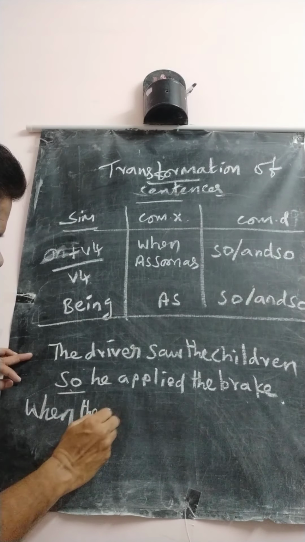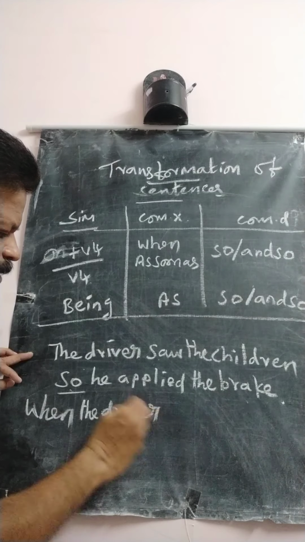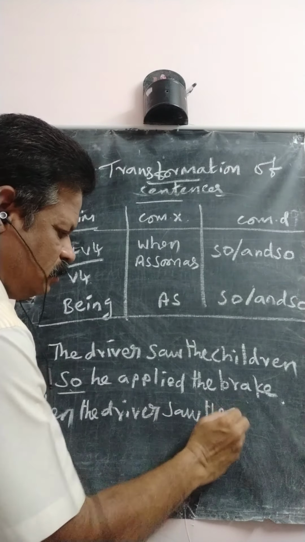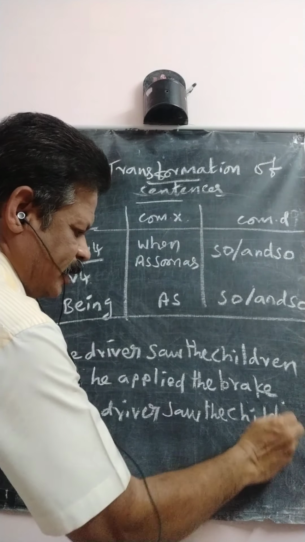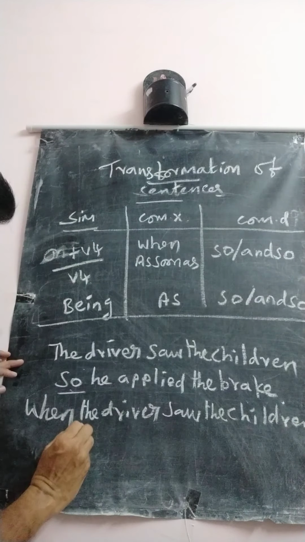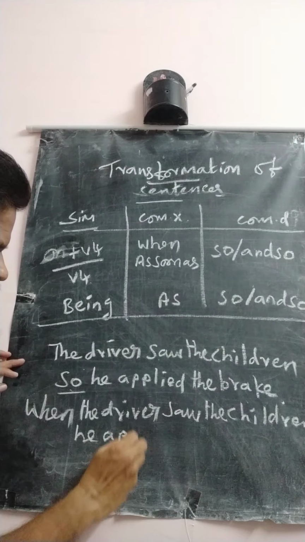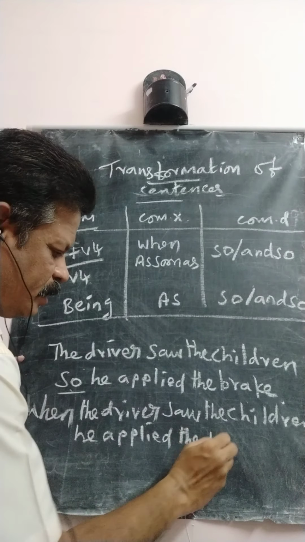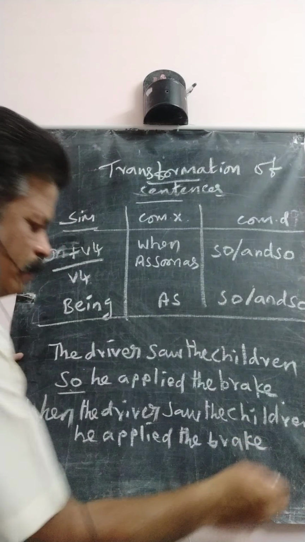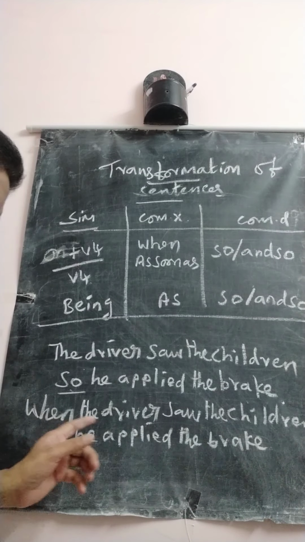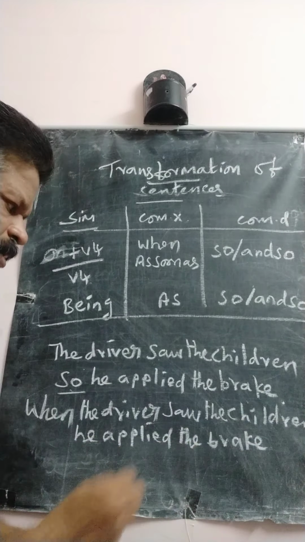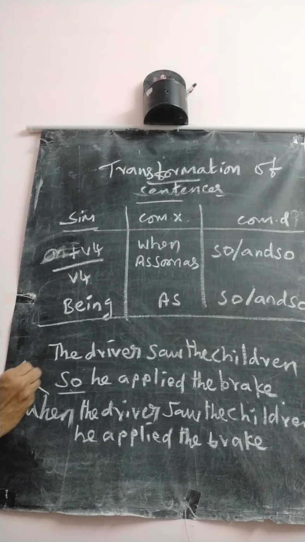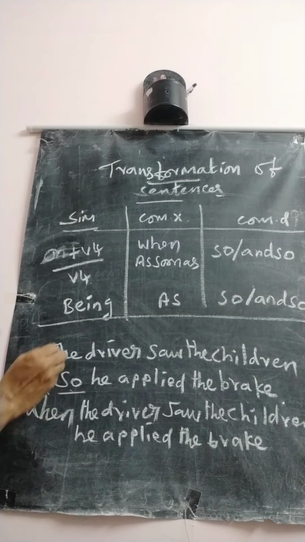When the driver saw the children, he applied the brake. That's all. This is a complex sentence.